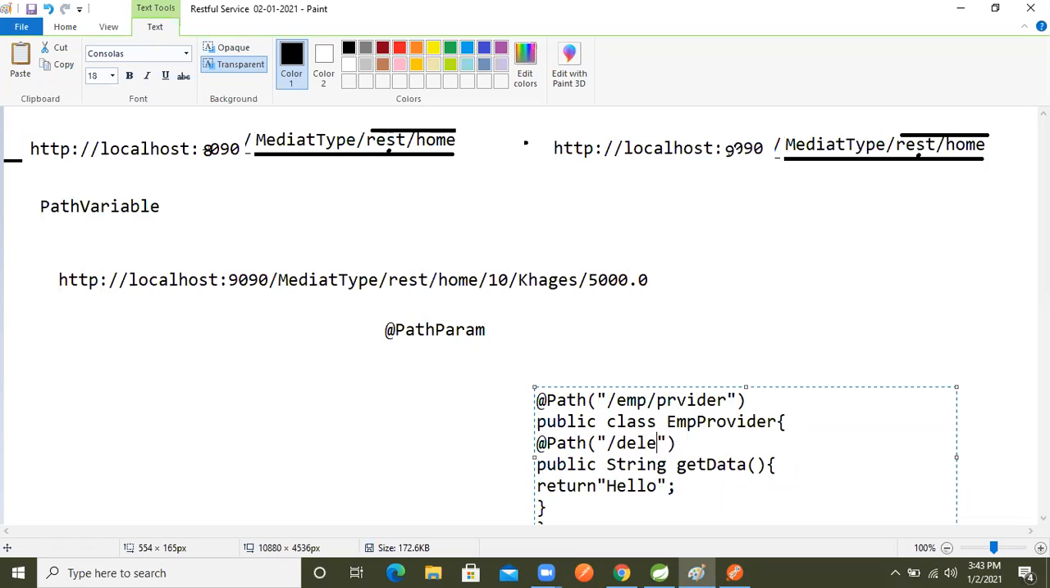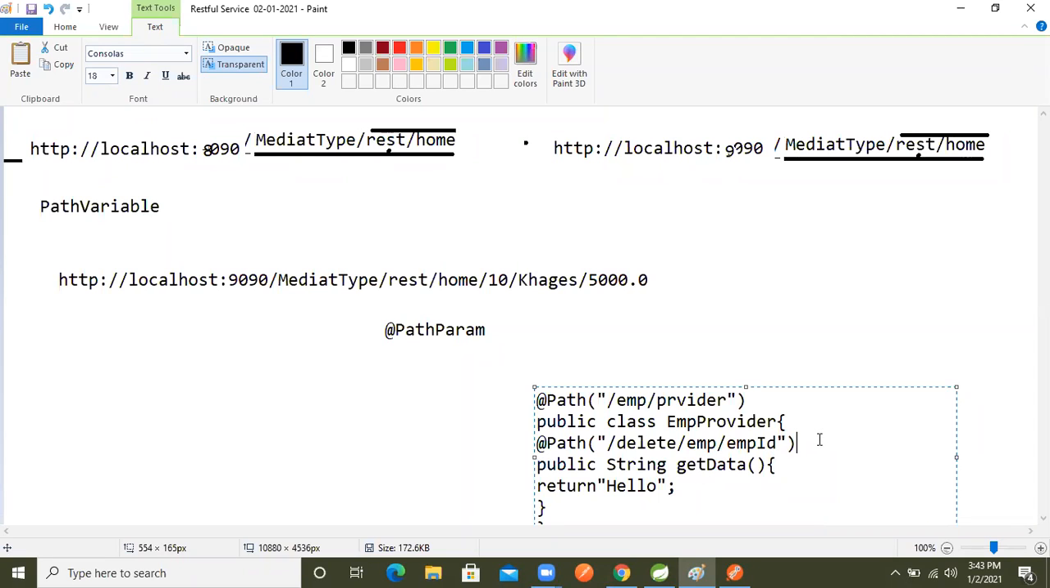So we will take delete emp, right? Emp based on the emp id. So we will use emp provider, after then delete emp id. Like this we will send, we will use the path parameter, right?